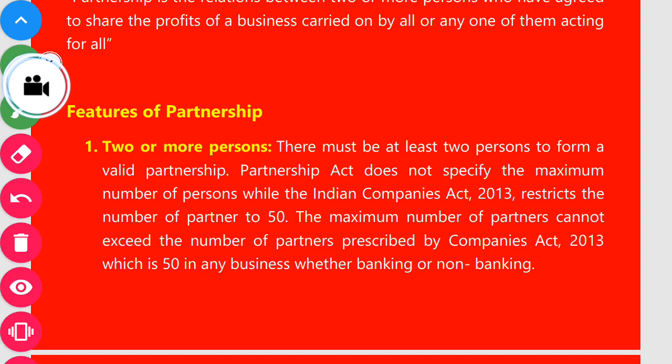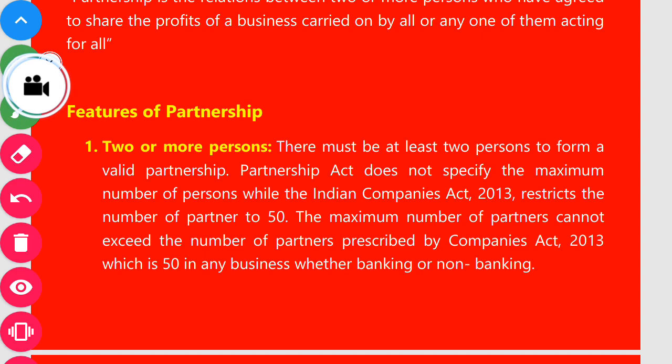Minimum partners must be 2, because a single person cannot be partner to himself. That's why for a partnership firm there must be at least 2 persons. The Partnership Act does not specify the maximum number of persons, while the Indian Companies Act 2013 restricts the number of partners to 50.